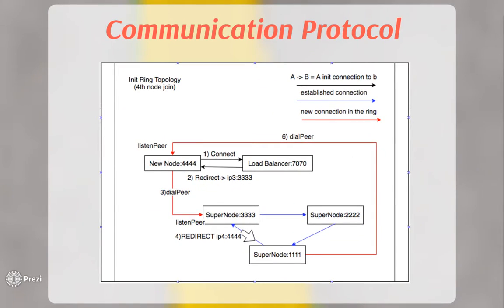Here's a diagram showing the bootstrapping in the communication protocol. As you can see, the supernode registers itself with the load balancer. The load balancer will redirect it to the last supernode which was added in the network. The new node will try to establish a connection with the lastly added supernode, which redirects it to the peer. Thus, a new connection is established in the ring.